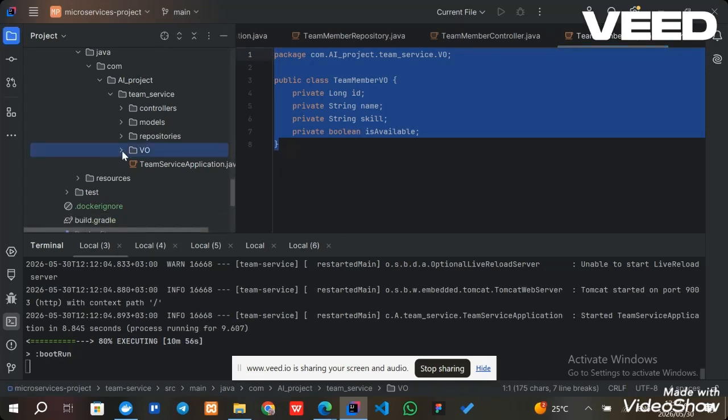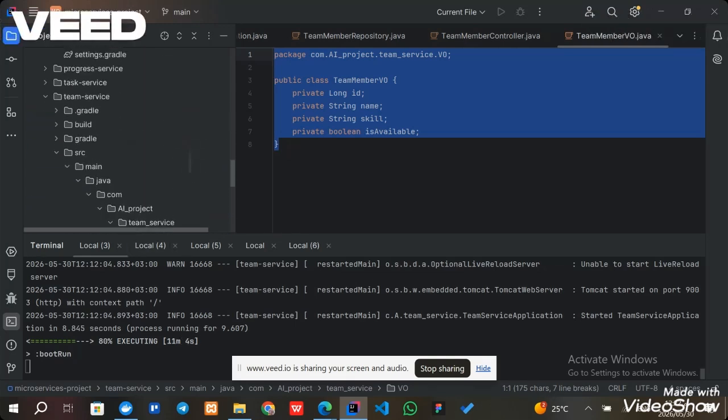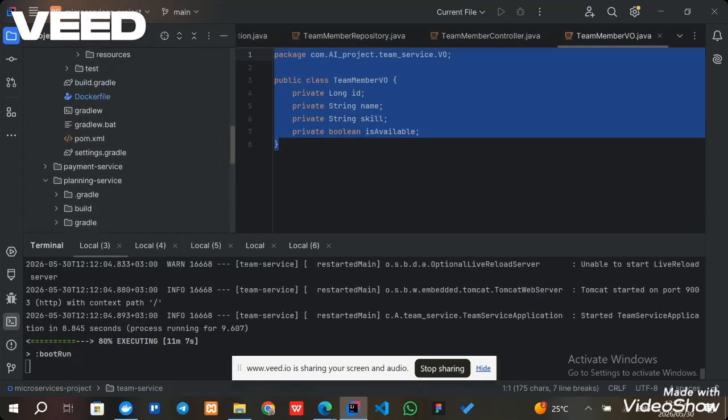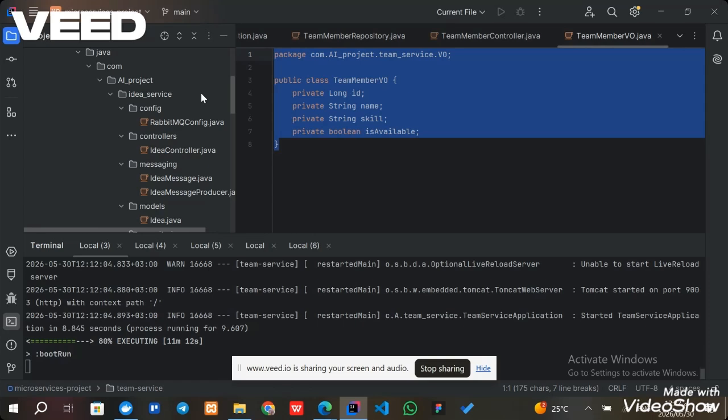Now, let me show you the communication. I will focus on the idea service because it contains both communication styles. This is the idea service. First, I want to start with the synchronous REST.